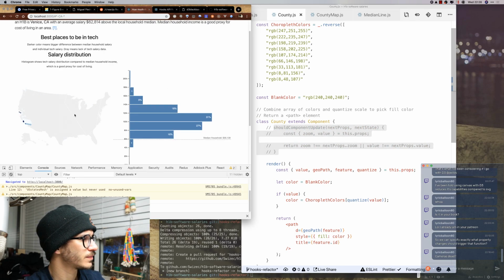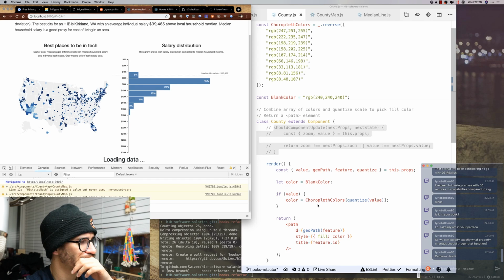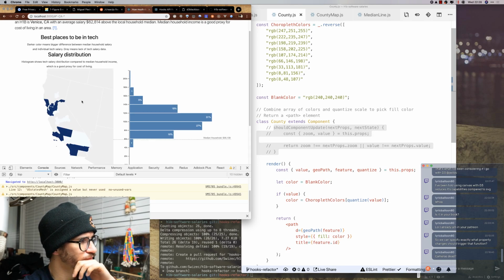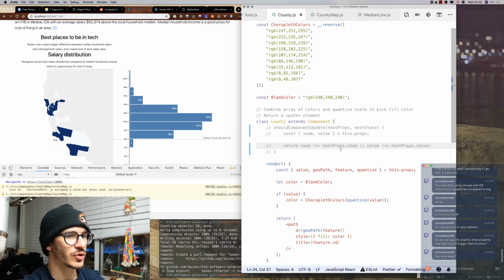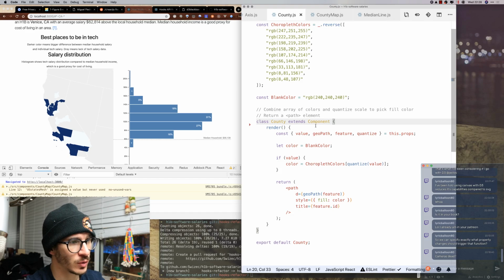Nope. Aha, there we go. Interesting. So something about should component update was breaking our stuff. I guess that's not necessary anymore, which is cool.